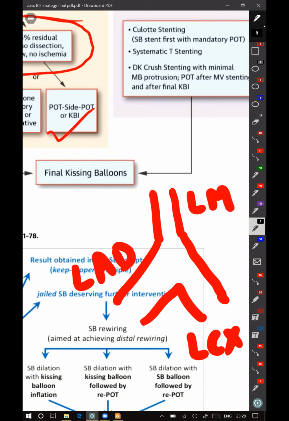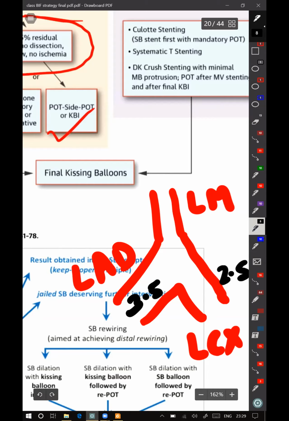Previously they used to think that when Murray's law was applied and POT was done, it would give better outcomes. But currently there are enough trials which show that both the side branch entry is better with POT, and the optimization of the proximal part is also better with POT.